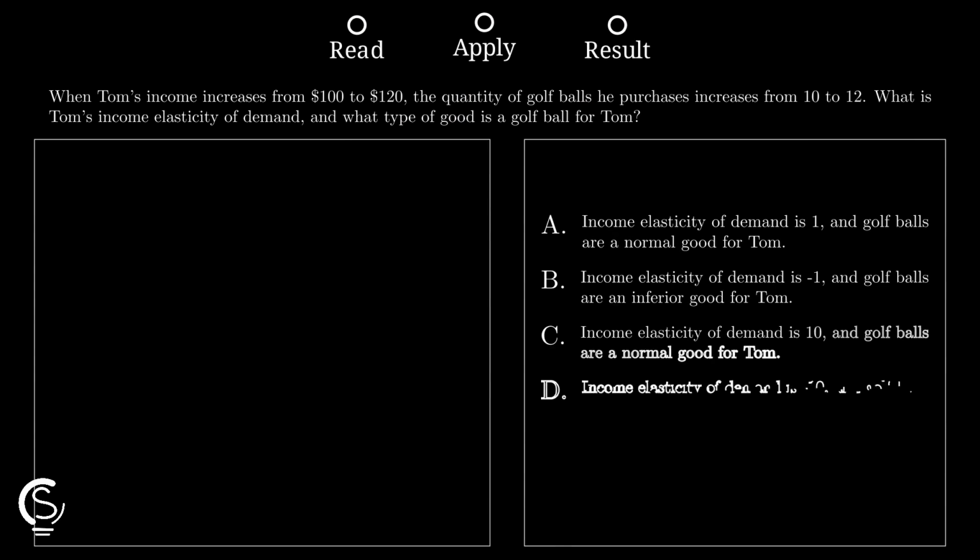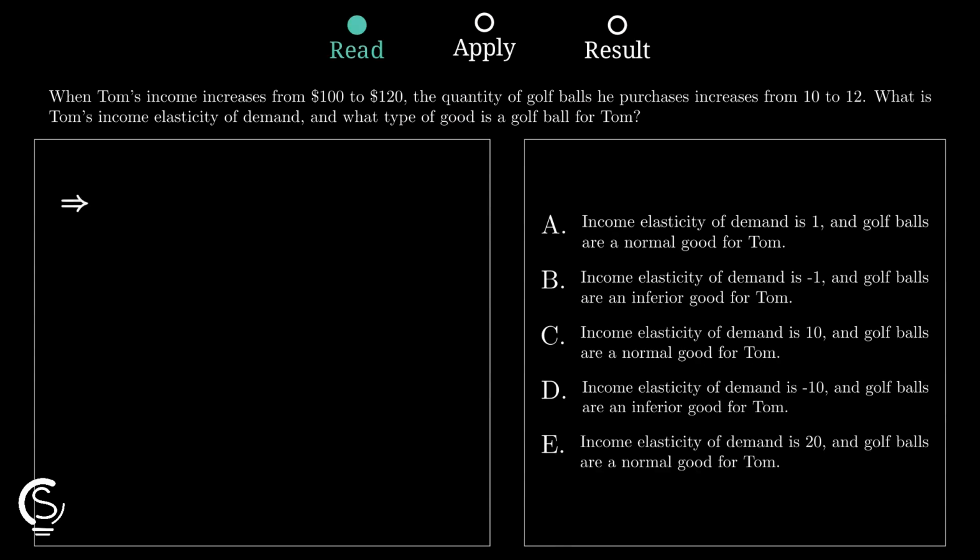First, we calculate the percentage change in quantity. Tom went from 10 to 12 balls, which is a 2-unit increase. Dividing 2 by 10 gives us a 20% increase.